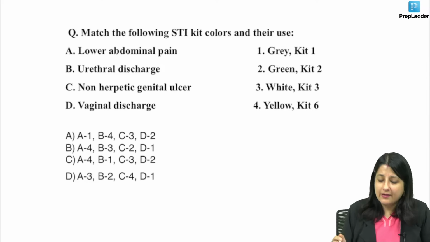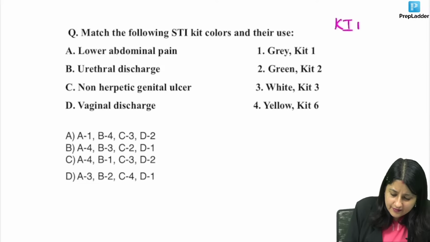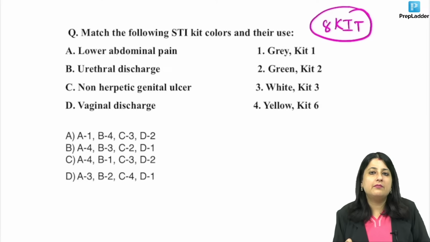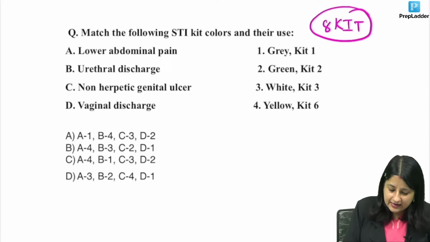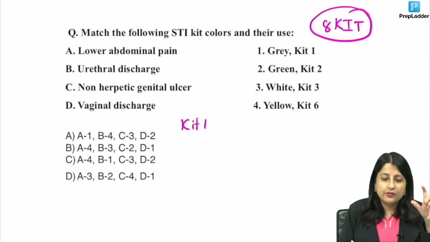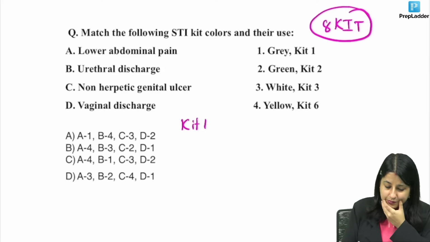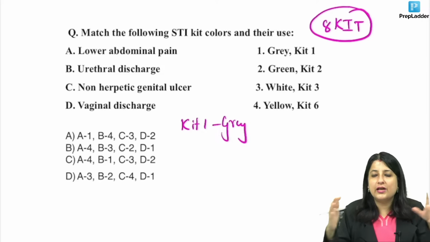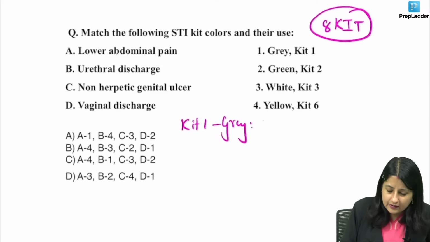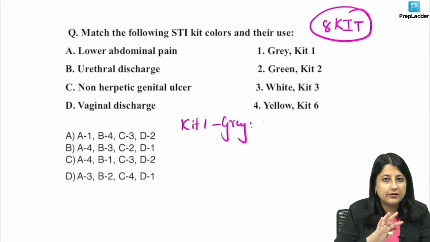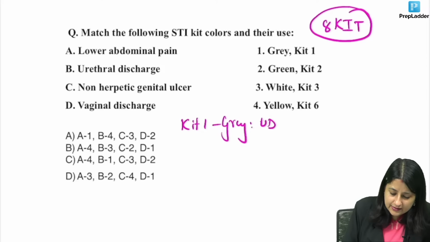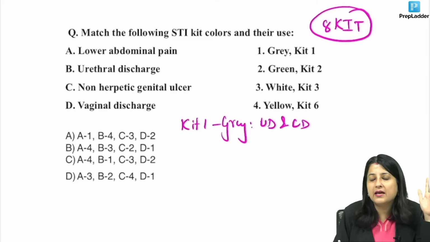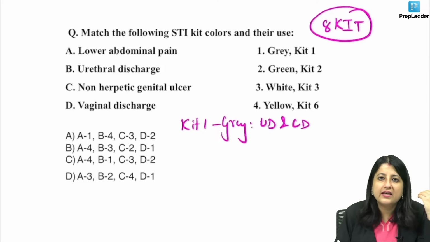So I hope you all know, now we have 8 kits. How many kits do we have? We have 8 kits. How can you remember? See, it's very basic. If you talk about kit number 1, guys, kit number 1 has a very dull color, grey color. And with grey, everything gels. Initially we used to have anorectal discharge also in kit 1, but now it is changed. So here it is UD, urethral discharge, and CD, cervical discharge. And the drugs that we can give in kit 1, the same can be given in kit 8. We can give Azithro, we can give Cefixime.